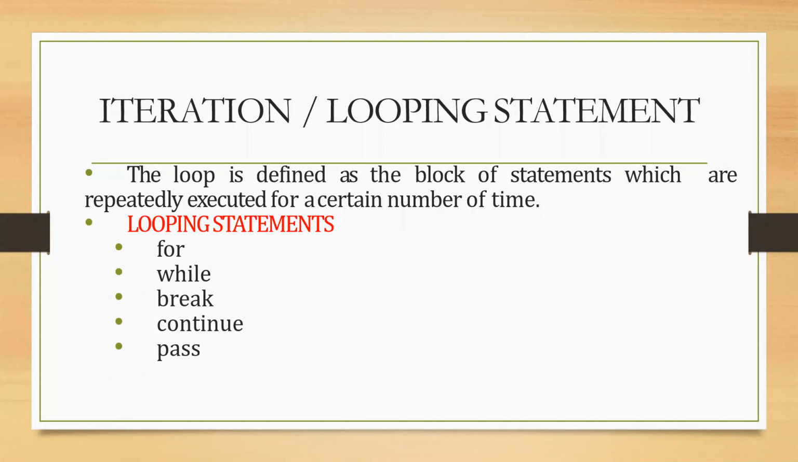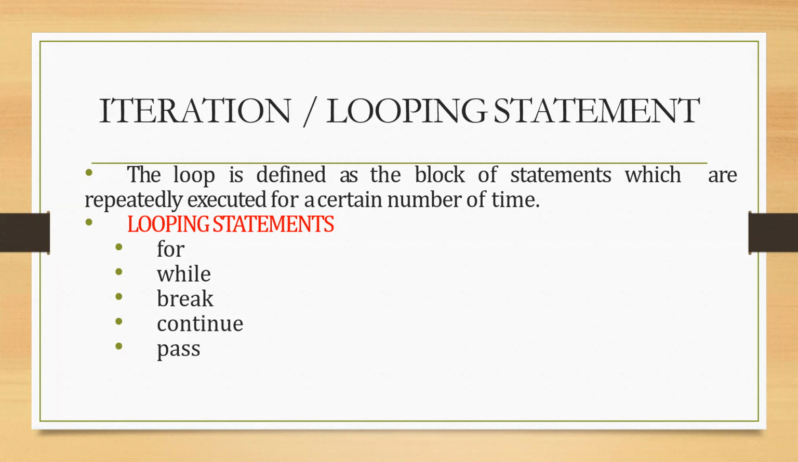So let us get into the concept. Formally, we shall define what a loop is first. A loop is defined as a block of statements which are repeatedly executed for a certain number of times. So that is how we define a loop as a block of statements that are repeatedly executed. When this gets stopped can be specified using any condition. So that is what a loop is.